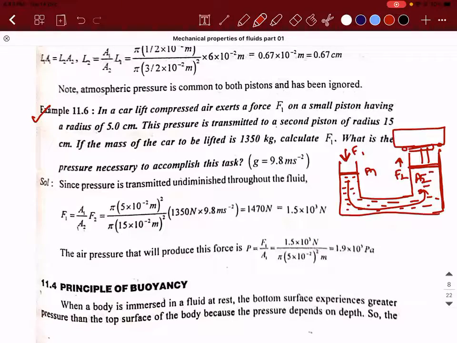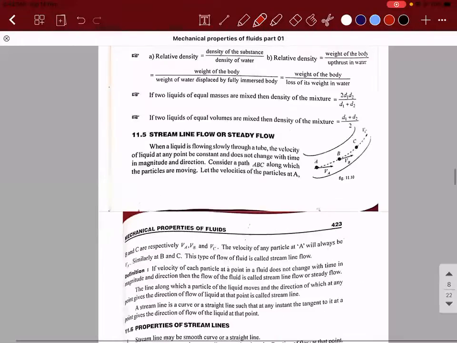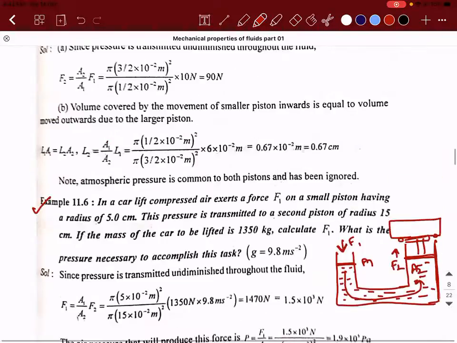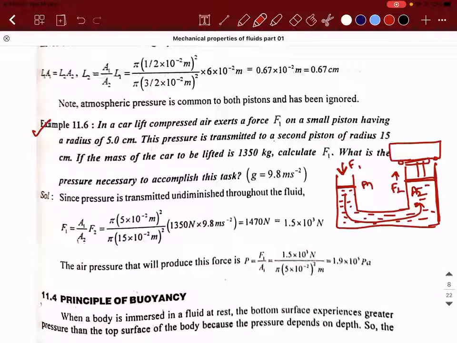So in a car lift, let's come back to the problem. Did anyone solve this problem? Yes, sir. F1 divided by A1 is equal to F2 divided by A2. F1 is what we need to find. For A1, pi into r square; I didn't convert it to meter, because meter square and meter square will get cancelled on the other side.